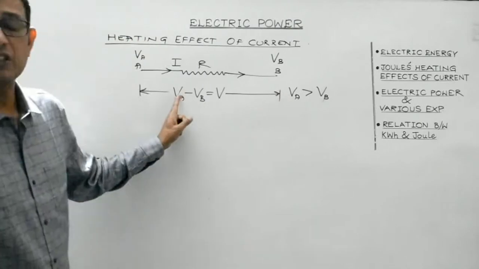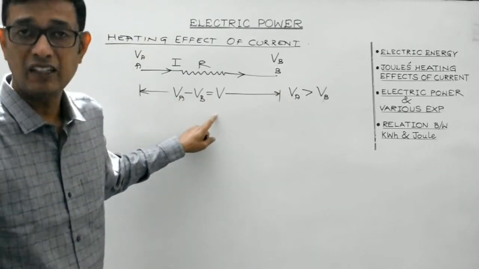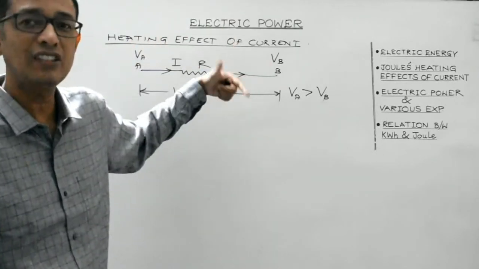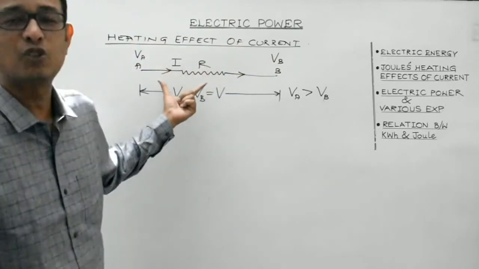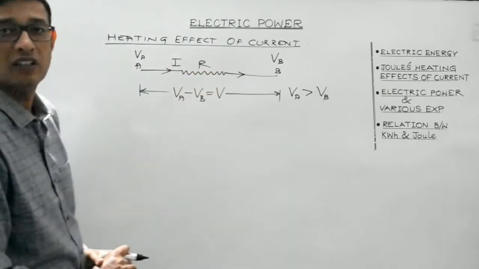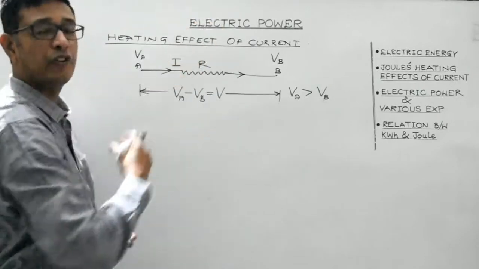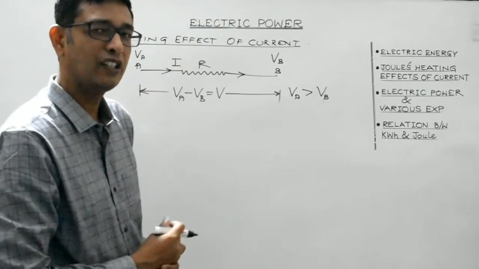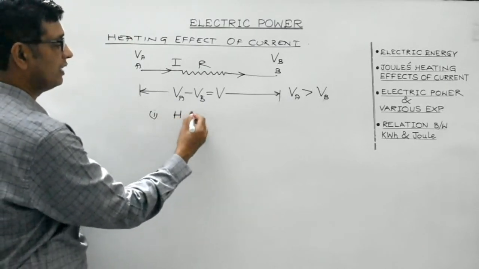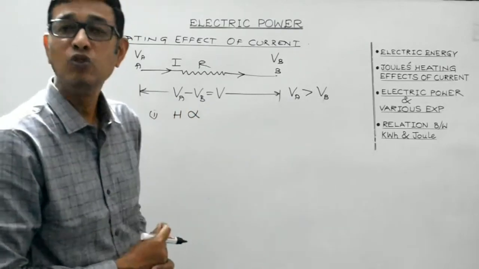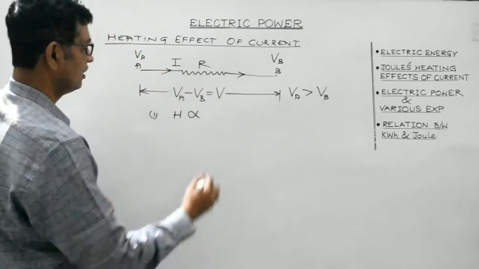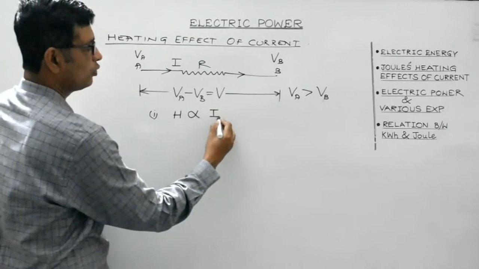So under the influence of this potential difference V, the current through the conductor flows from one end, that is A, to the other end of the conductor, that is B. And we have assumed the conductor to be offering resistance R. So what James Joule found was, amount of heat is produced whenever current is made to pass through a conductor. And this amount of heat produced across the length of the conductor is found to be directly proportional to the square of the current flowing through it. So H is directly proportional to I square.